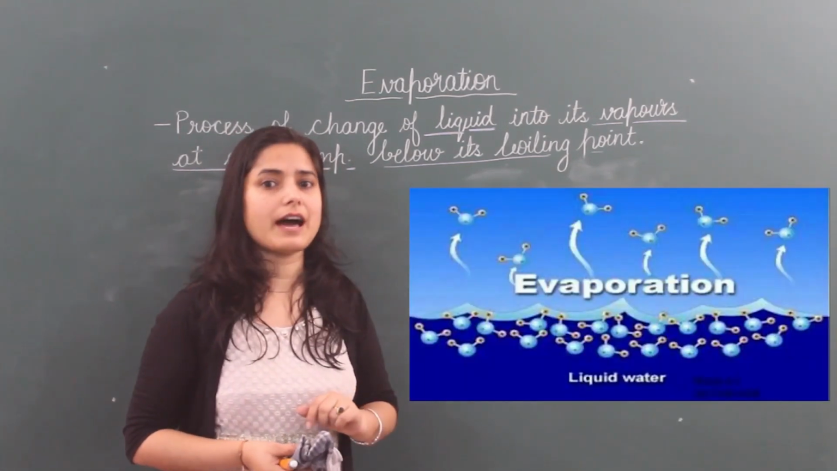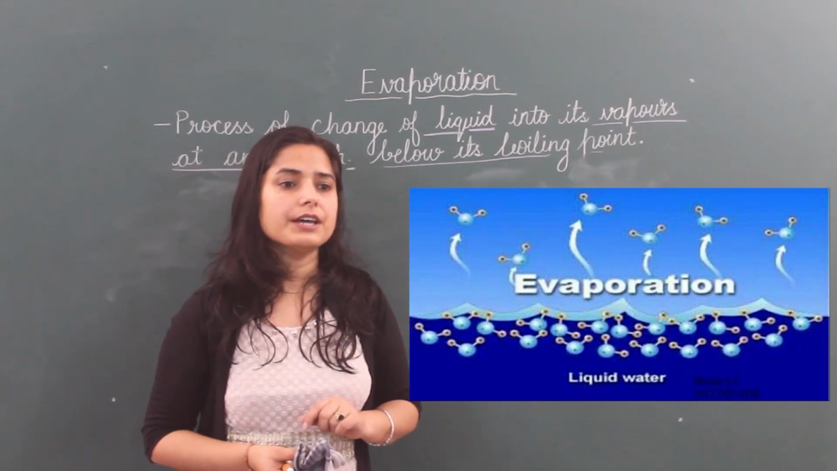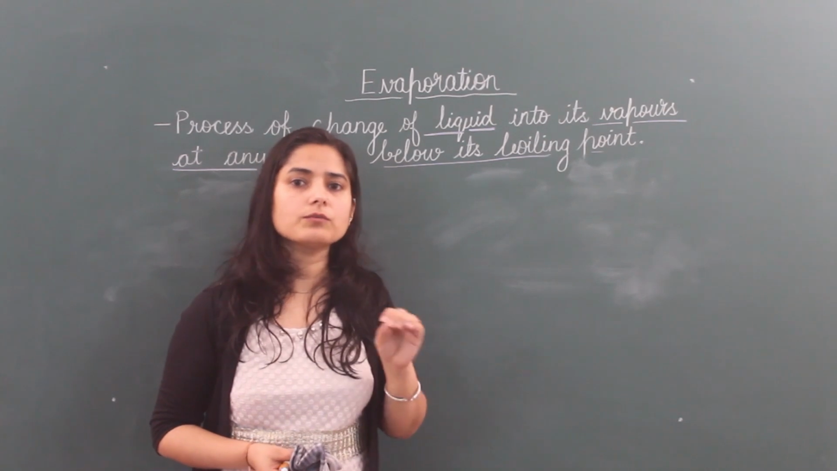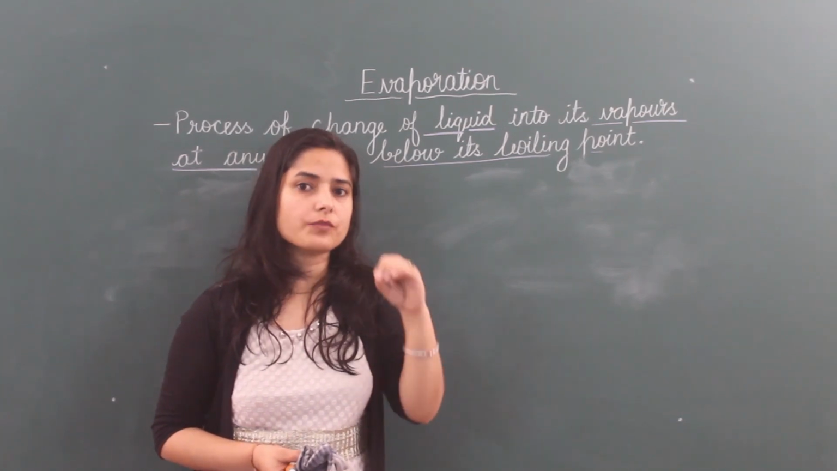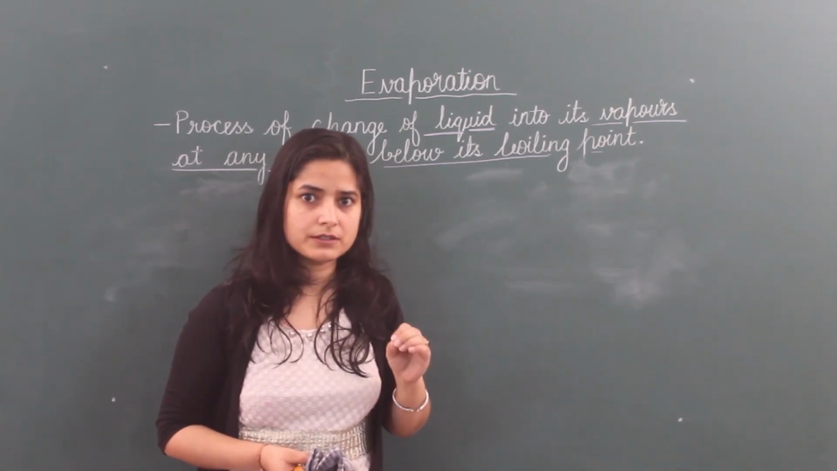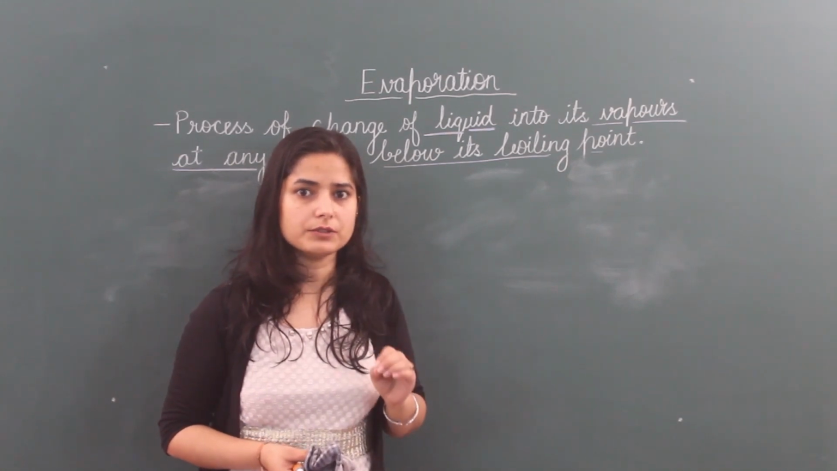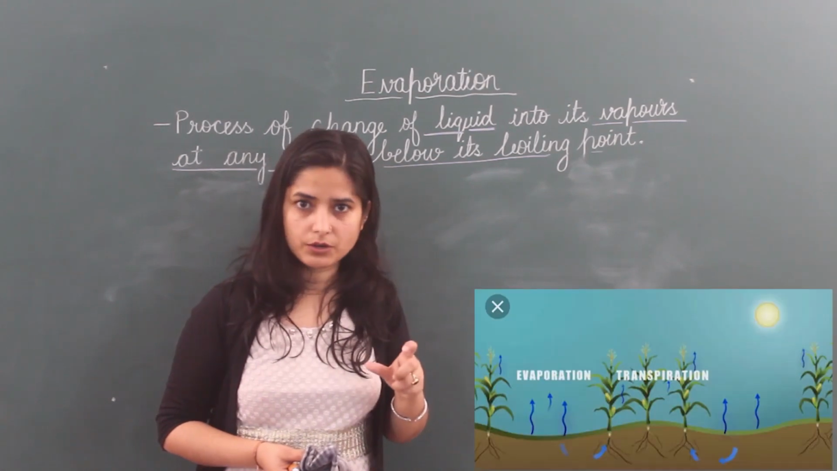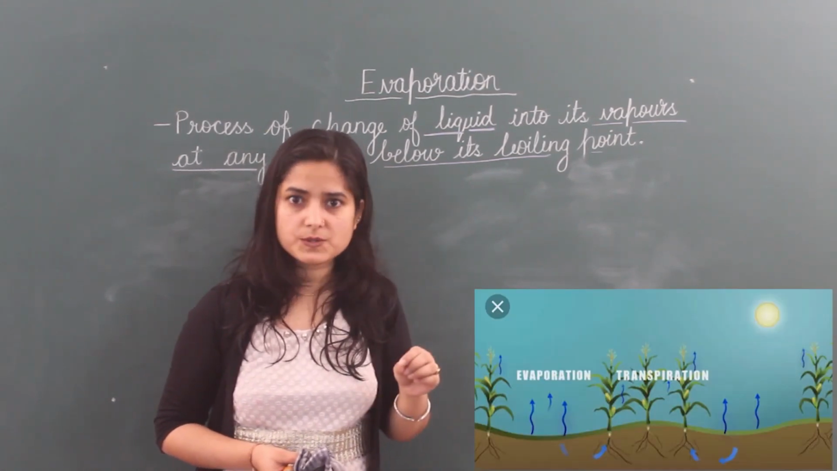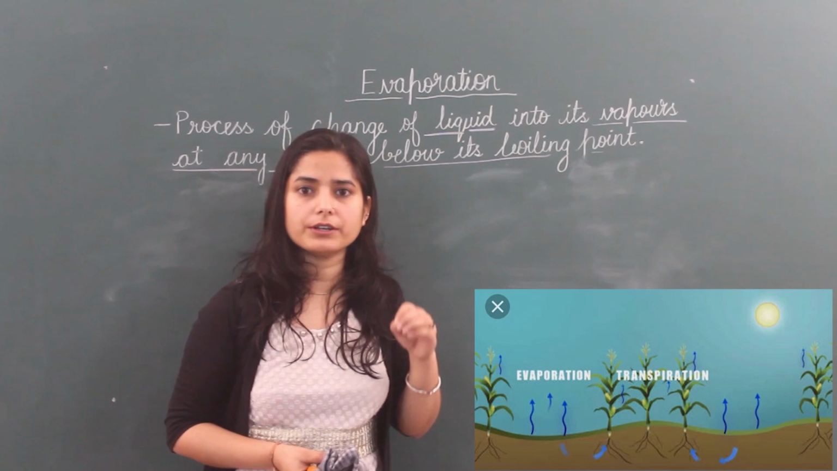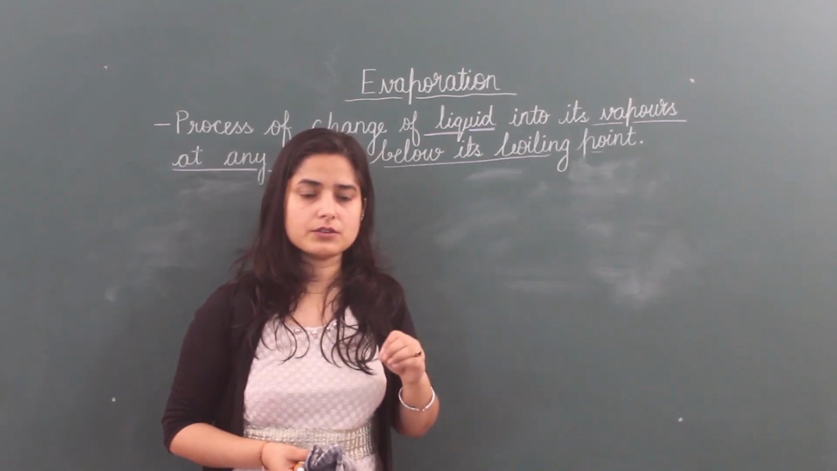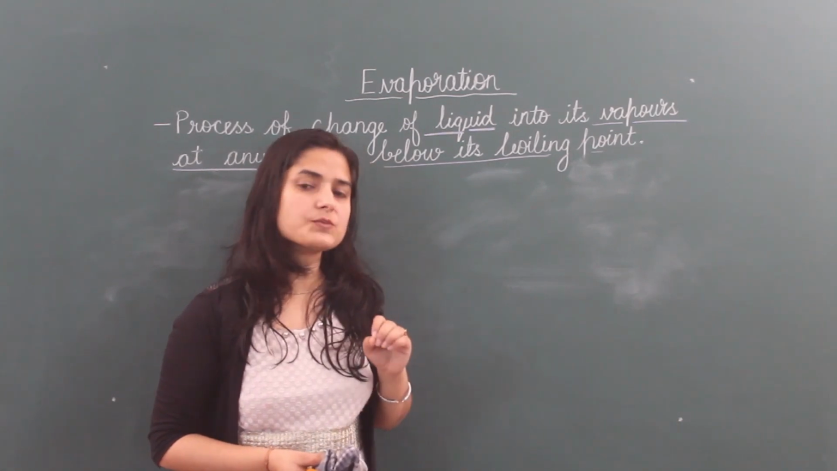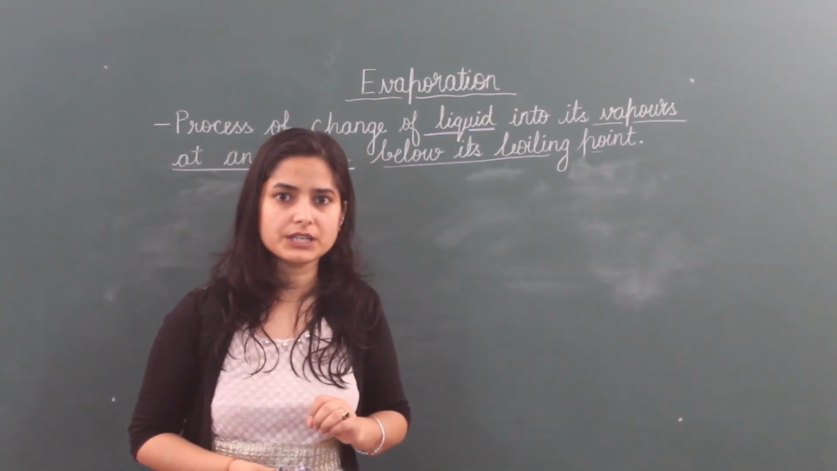In your junior classes also you have done this. In the case of the water cycle, you see what happens. Water from water sources converts into vapors and forms clouds. This is due to the process of evaporation. Water from plant leaves also goes into the atmosphere. That means liquid water converts into vapors. This is also due to evaporation. In the case of plants, this process is known as transpiration.